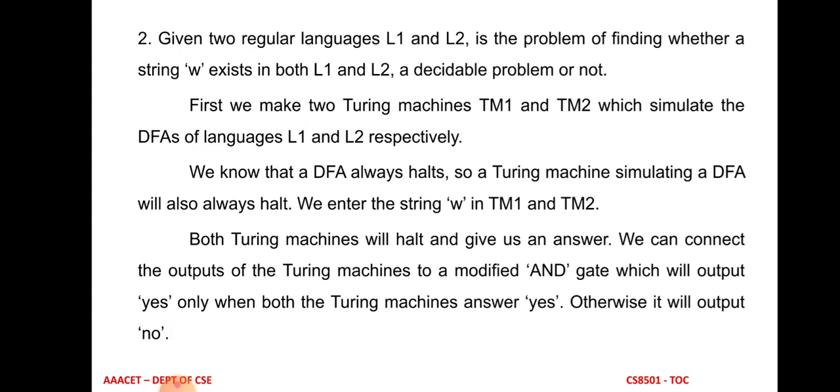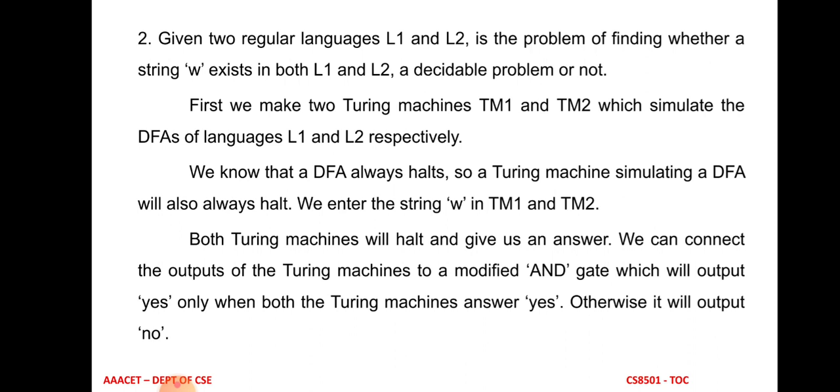Decidable means that the problem has some solution with either yes or no. Not decidable means undecidable, which means the Turing machine will never halt when the input string W does not belong to one of the languages.